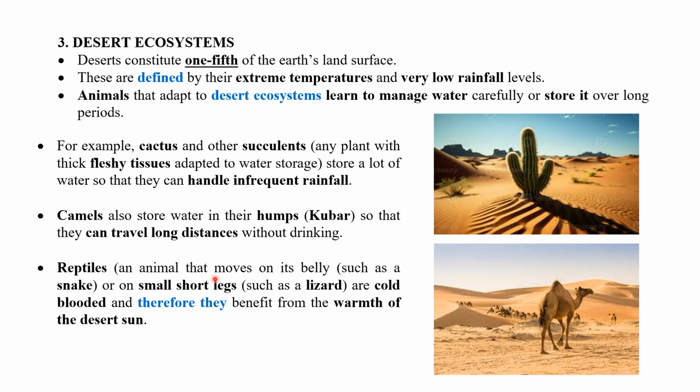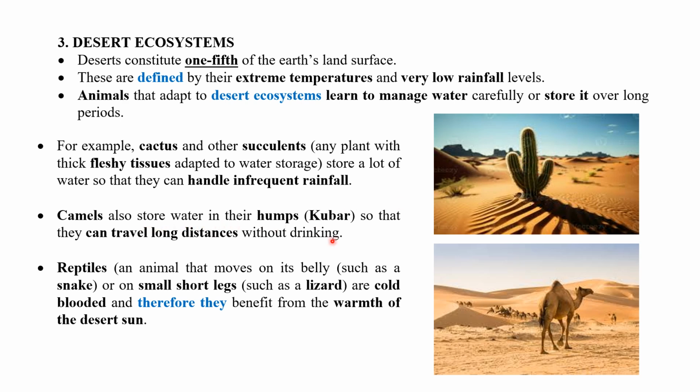The next ecosystem we can see is the desert ecosystem. Desert ecosystems constitute one fifth of the Earth's land surface. These are defined by their extreme temperature and very low rainfall levels. Plants and animals that adapt to a desert ecosystem learn to manage water carefully or store it over a long period. For example, cactus and other succulents, any plant with thick fleshy tissues, are adapted for water storage. They store a lot of water so that they can handle infrequent rainfall. You can see this is the cactus in the desert area.